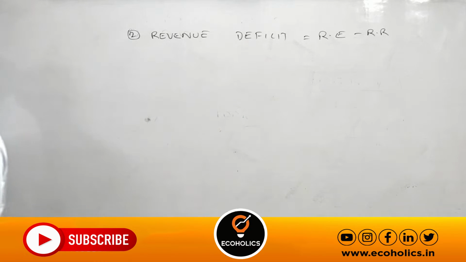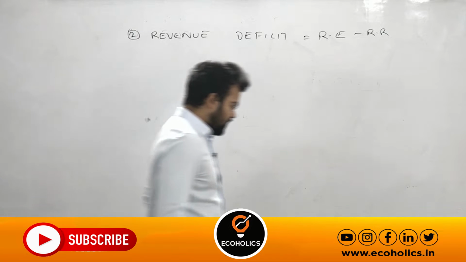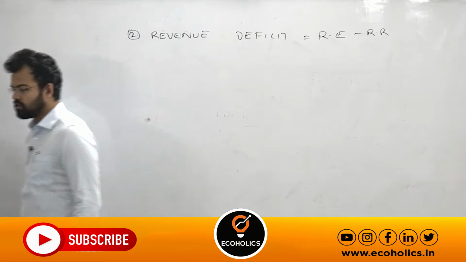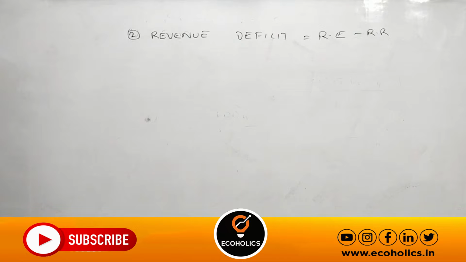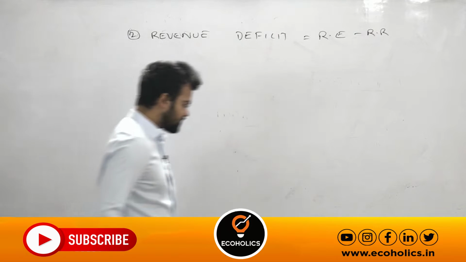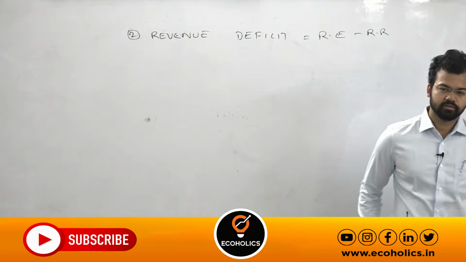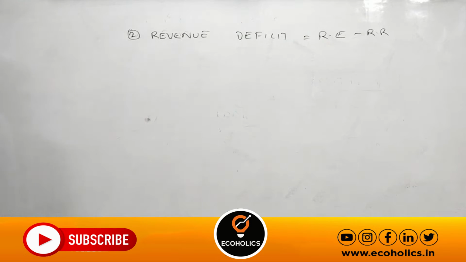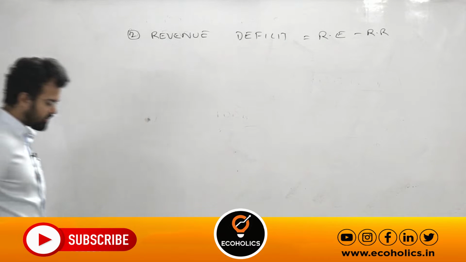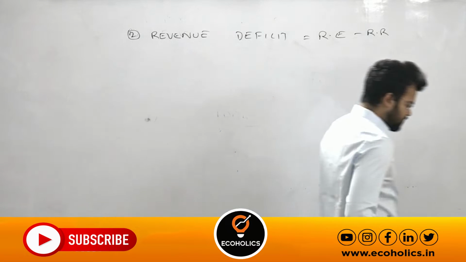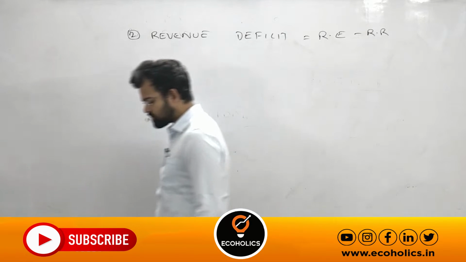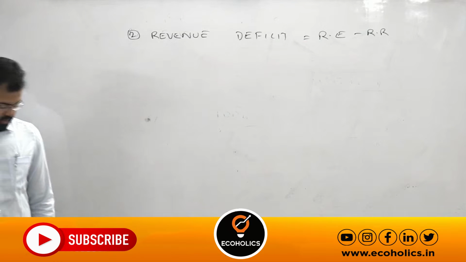Now you write one line. The high revenue deficit is always a threat for the government, and it is the most important concern from the government's perspective.